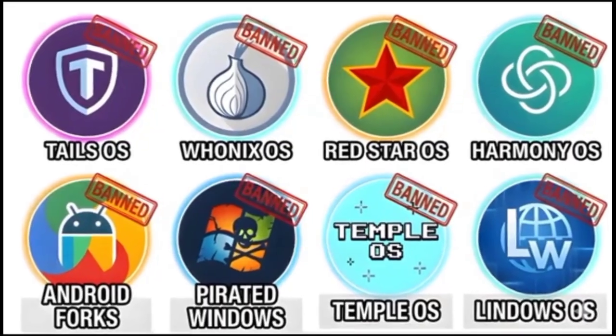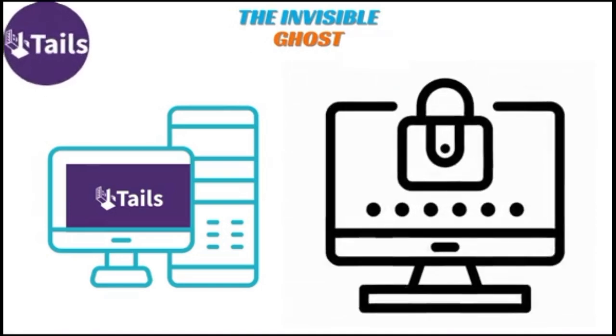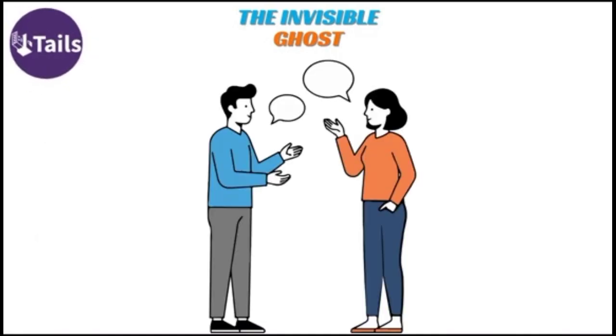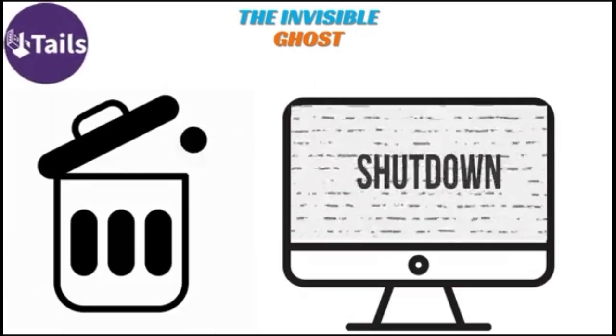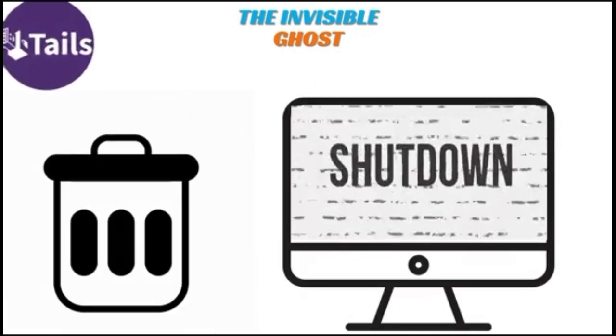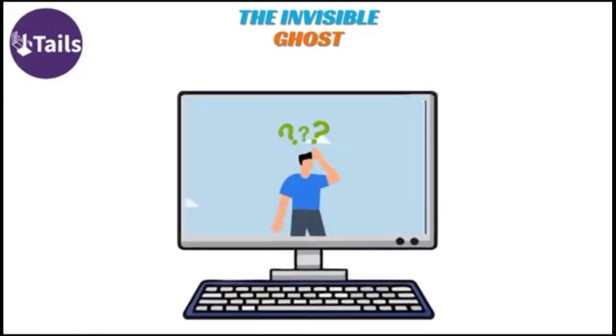Here's every banned operating system explained. Tails OS, the invisible ghost. Tails OS is the ultimate privacy tool. When we talk about what is an operating system, Tails redefines it. It erases everything when you shut down. No history, no files, nothing. It's like a computer with amnesia.